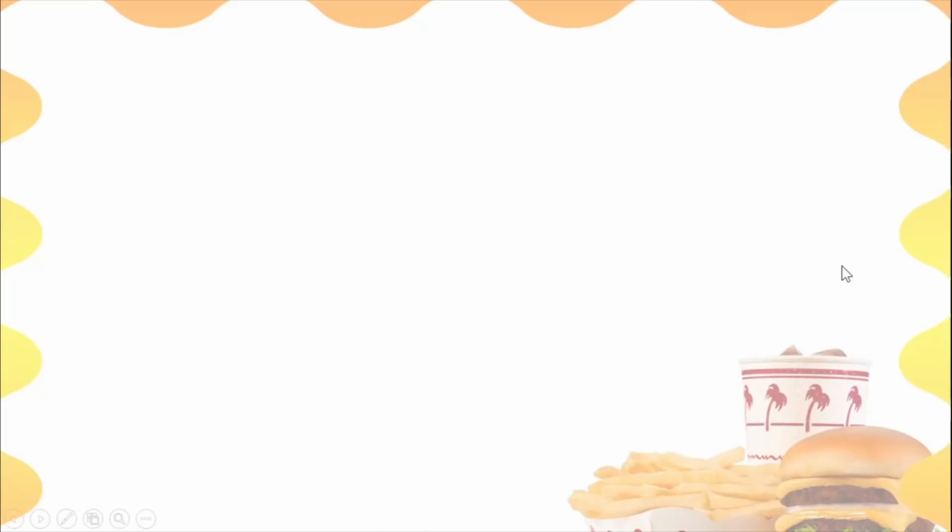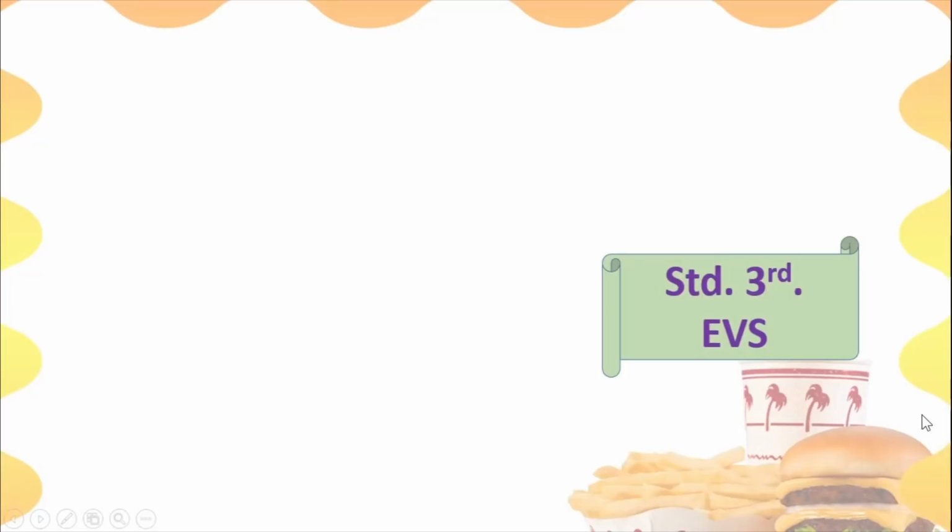So children, today we will be doing a lesson in standard 3rd EVS. Before we go to the lesson and before I tell you what the lesson is going to be about, I want you to carefully look at this screen now. Can you see the image of certain things in one corner of your screen? You can see a burger there, you can see some french fries there. All right, are you able to guess what this particular lesson is going to be about?